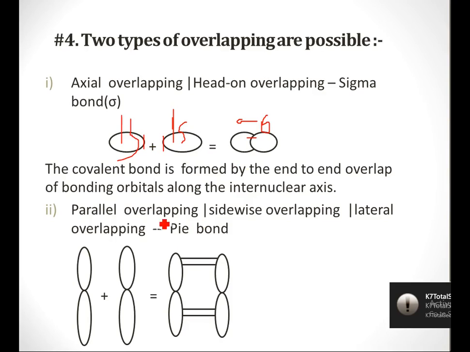Sigma bond. Next we will talk about pi bond or parallel overlapping. So what is parallel overlapping? Parallel or sidewise overlapping. You can see that this orbital is a px orbital.